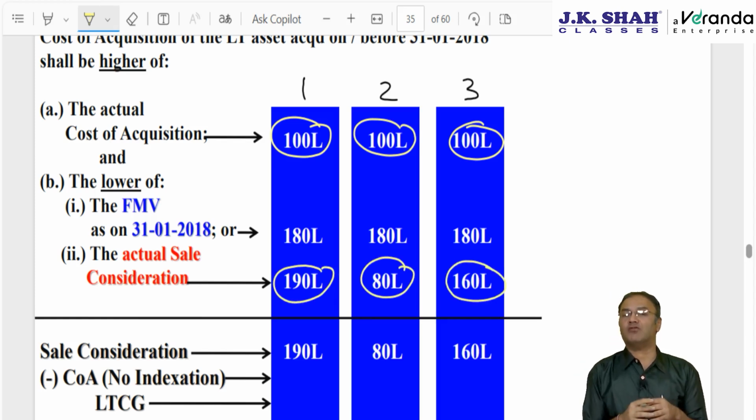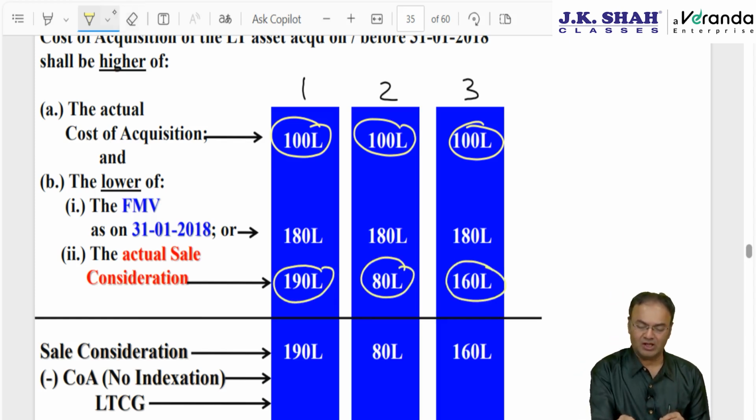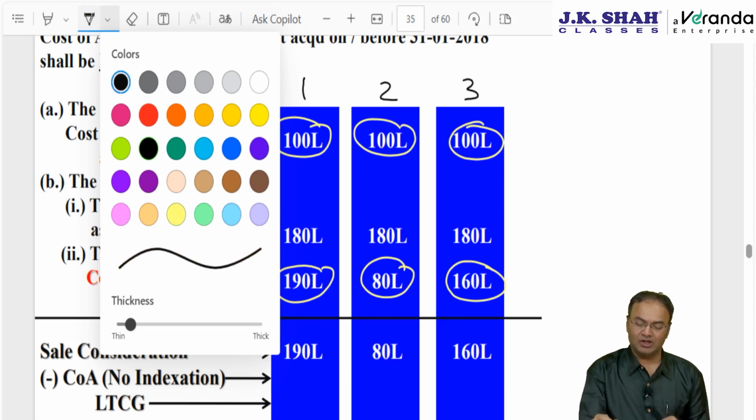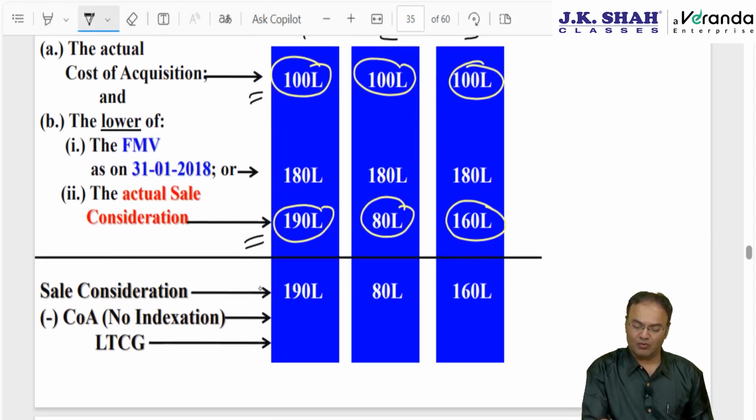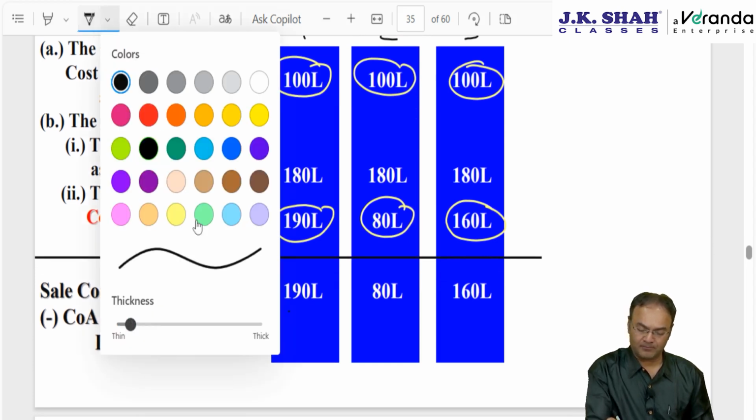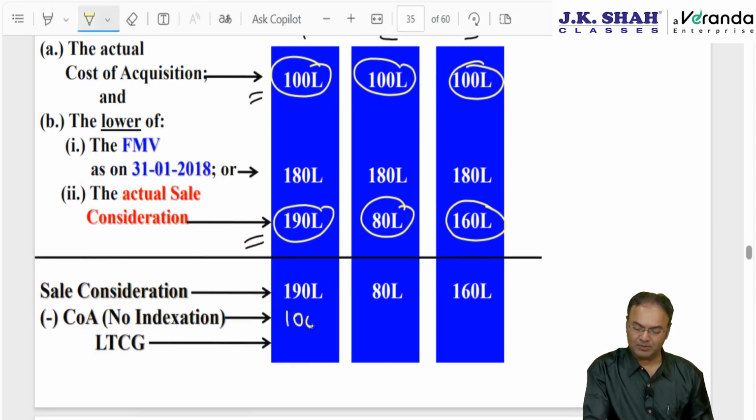If this grandfathering of cost of acquisition would not have been there, then how much would have been taxable? In example number 1, the capital gain would have been 190 minus 100, which is 90 lakhs.